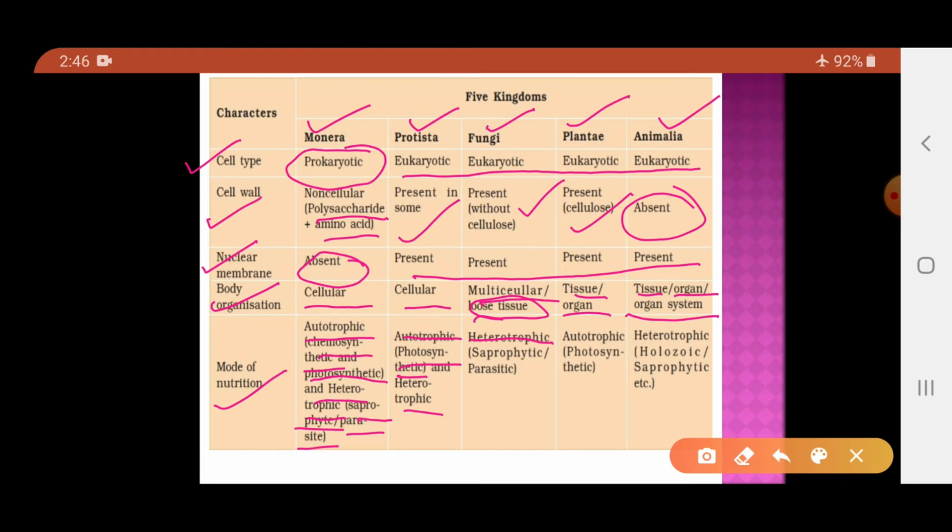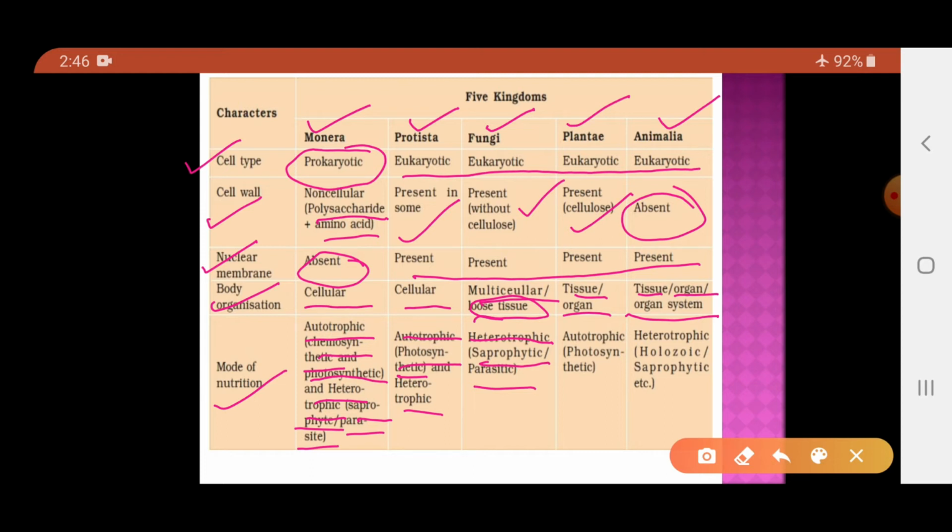They are dependent on other organisms for their food requirement. So, fungi are heterotrophic. In heterotrophic, they are saprophytic or parasitic. What is saprophytic? It means they are dependent on the dead and decay of organisms, and parasitic means they are dependent on the host organisms for their food requirement.